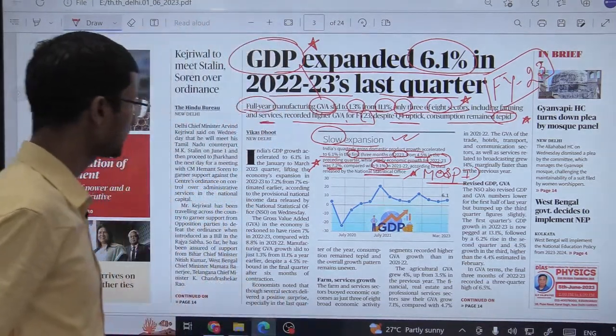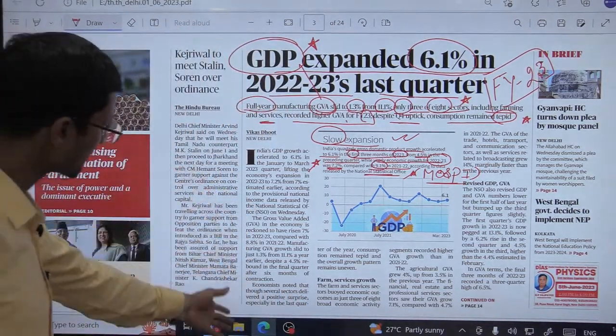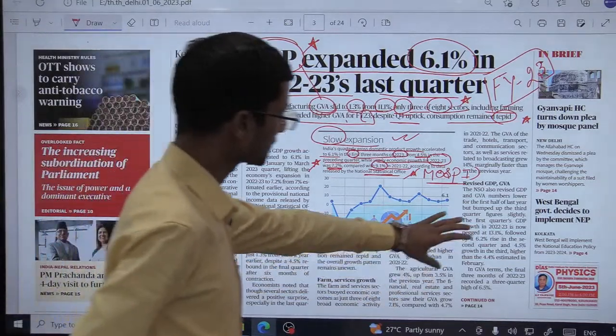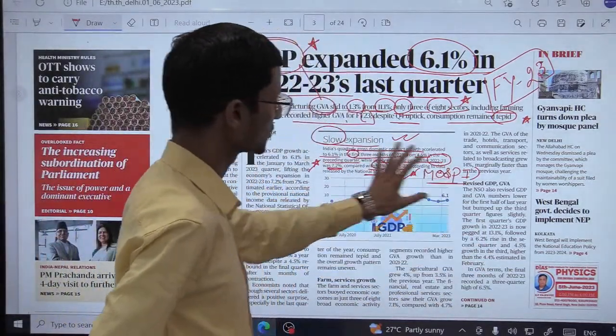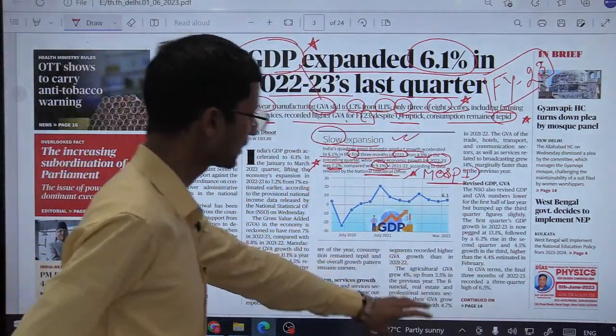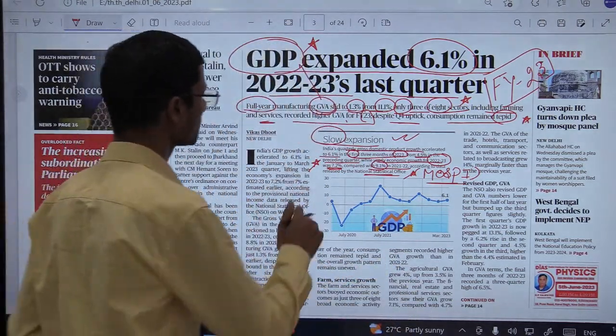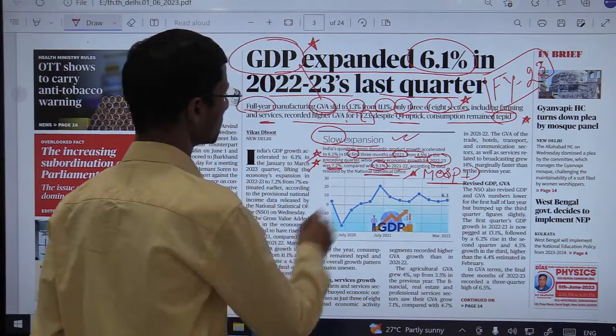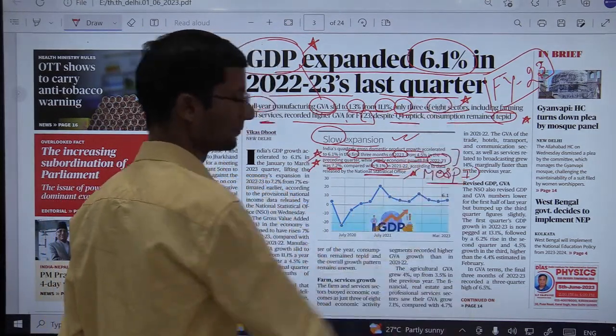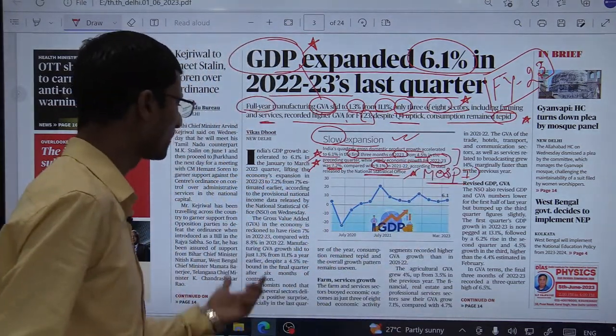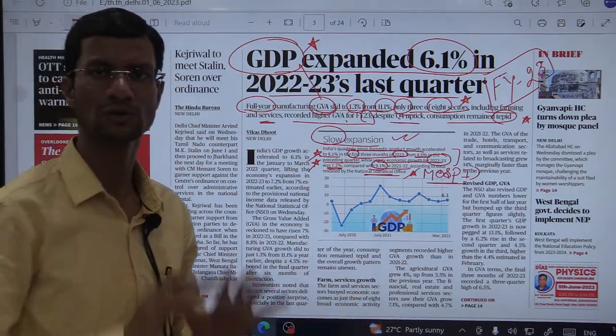Okay, moving ahead, these things have been further mentioned under this. We have covered the major things here. If you want to read further, there is not much; just the figures you need to remember. This much is sufficient for any exam. No need to remember every quarter's figure, that would be too much.